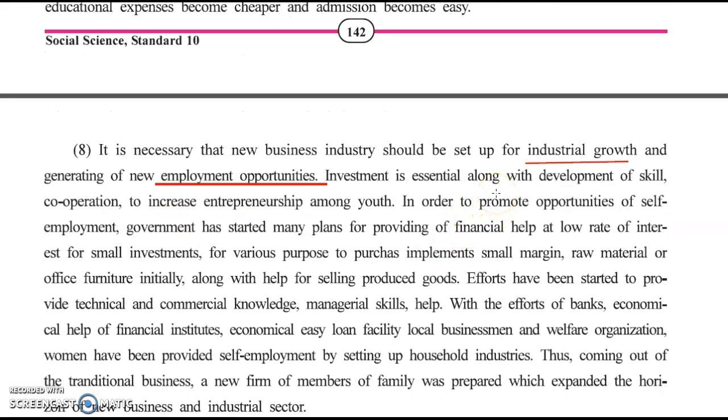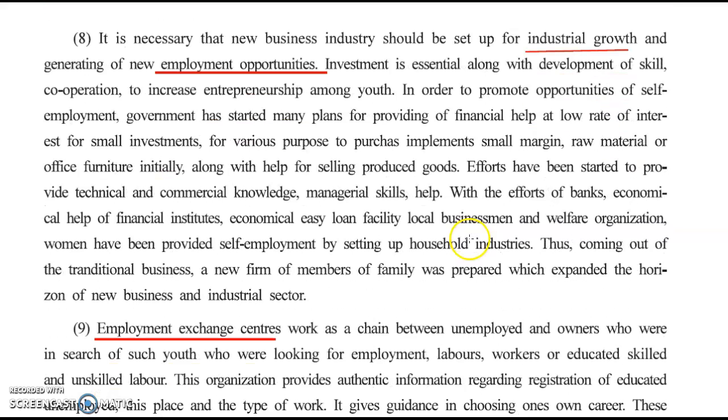There were also new employment opportunities in industrial growth, in self-employment and small-scale, large-scale industries.